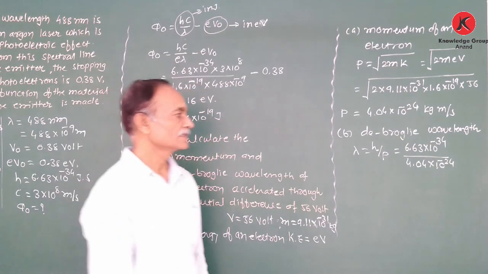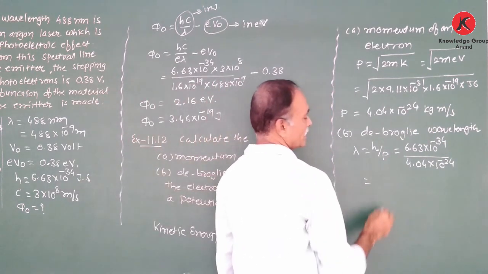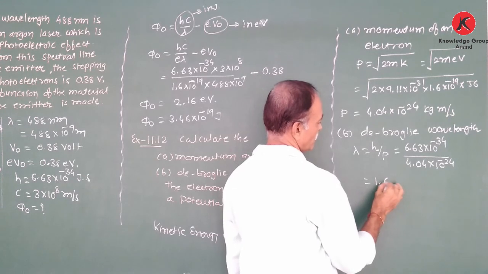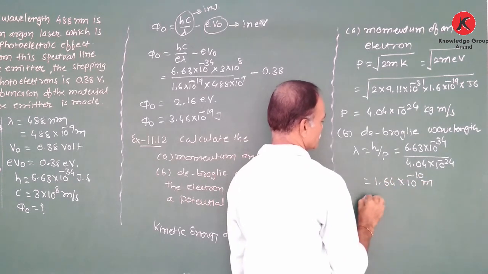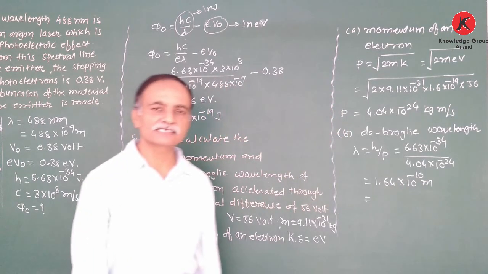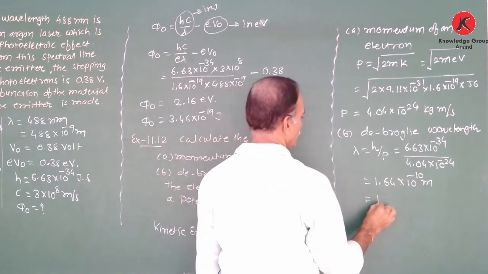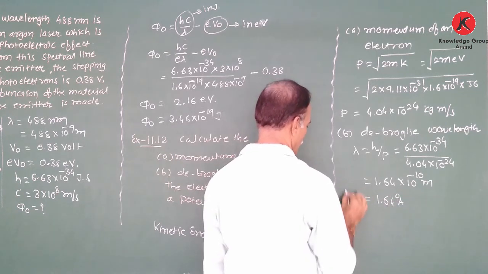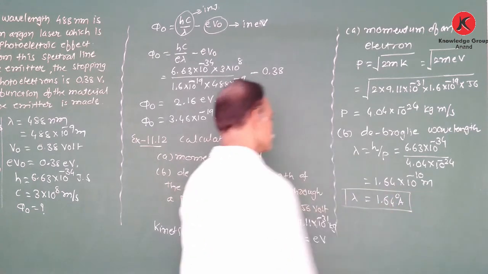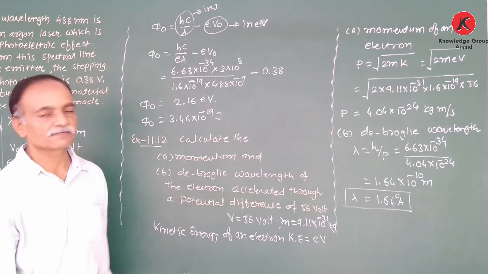Right? Therefore, we obtain the de Broglie wavelength as 1.64 into 10 to the power minus 10 meter. Generally, the wavelength is measured in angstrom. Therefore, 1.64 angstrom. So that is our de Broglie wavelength.